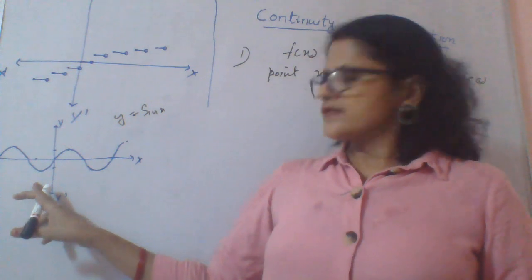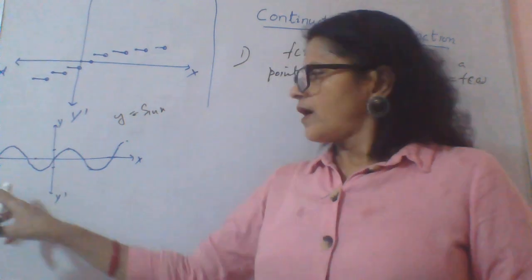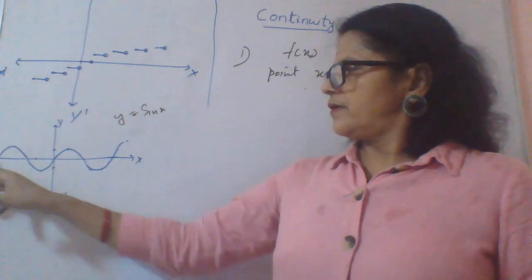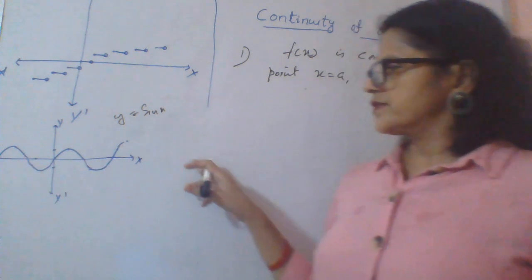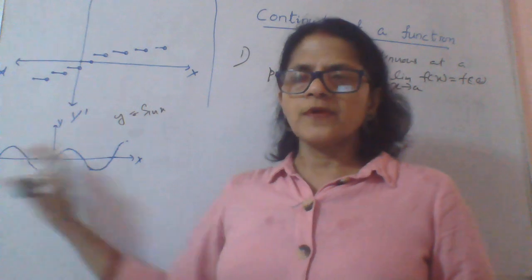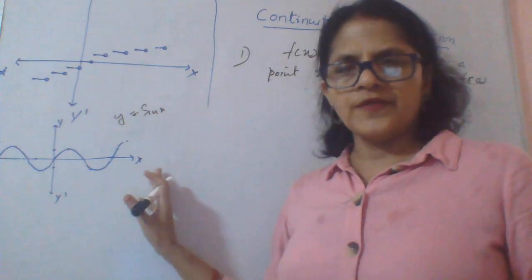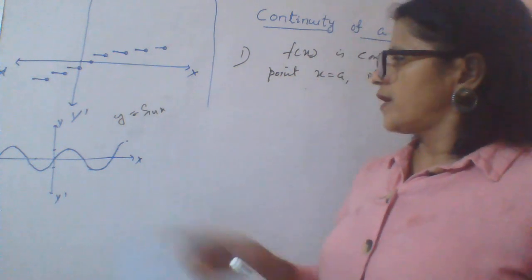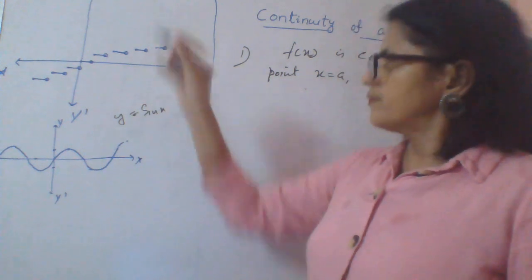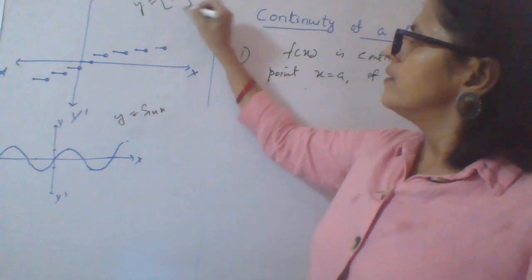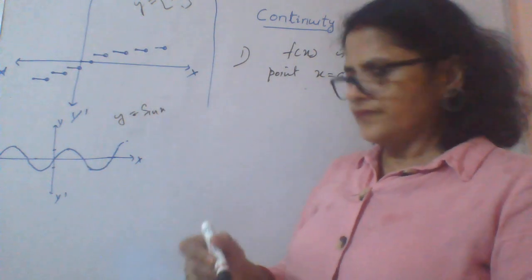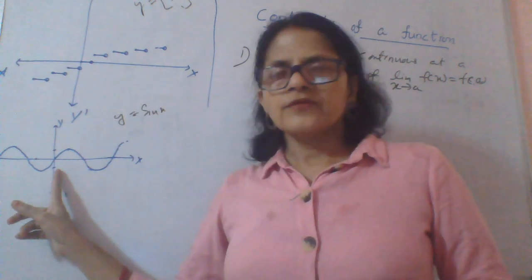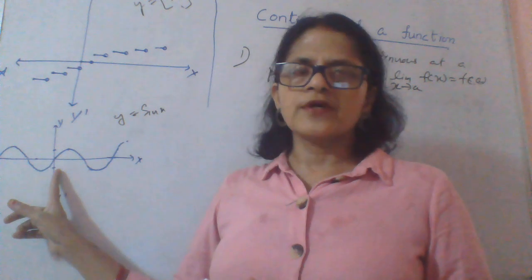And in the second case, I have taken the graph of the sine function, which is a very smooth curve. If you see the whole real number line, I have taken this x-axis, so x from minus infinity to plus infinity, it is a very smooth curve, there is no break at any point. And here you see, y equal to sin x, and here y equal to the greatest integer function. So the difference is very clear. In one case the graph is not smooth, there are breaks in between. In the other case, there is no break, no gap, it means the graph is very smooth.